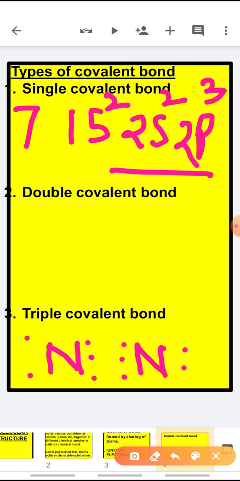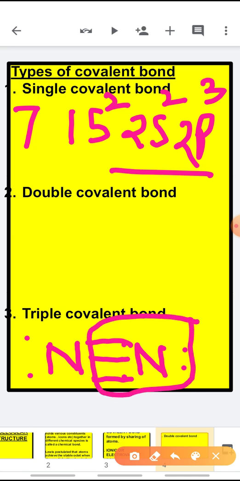Now, in order to have a fully filled outermost shell, it needs to have 8 electrons. For 8 electrons, what will it do? It will make a triple bond. Now, count the number of electrons with this nitrogen. 2, 4, 6 plus 2, 8. Similarly, the other nitrogen is also having 8 electrons. This is your Lewis electron dot structure for chlorine, oxygen and nitrogen we have discussed.